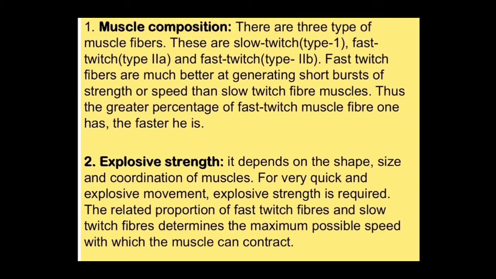Number one factor is muscle composition. There are three types of muscle fibers, that is slow twitch type 1, fast twitch type 2A, and fast twitch type 2B. The fast twitch fibers are much better at generating short bursts of strength and speed than slow twitch fiber muscles. Thus, the greater the percentage of fast twitch muscle fibers one has, the faster he is. If a person has more fast twitch muscle fibers, he will be good in speed activities.